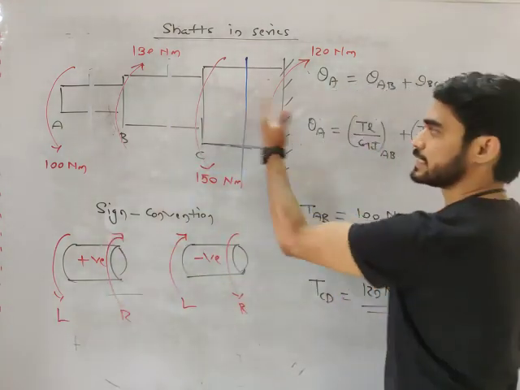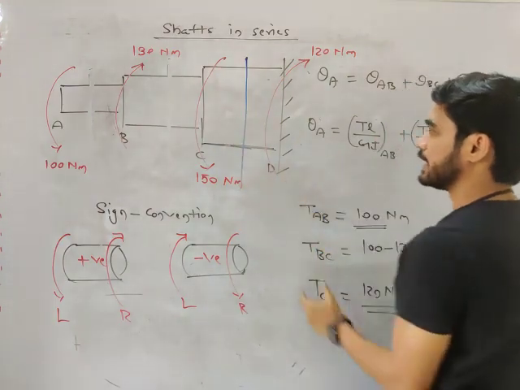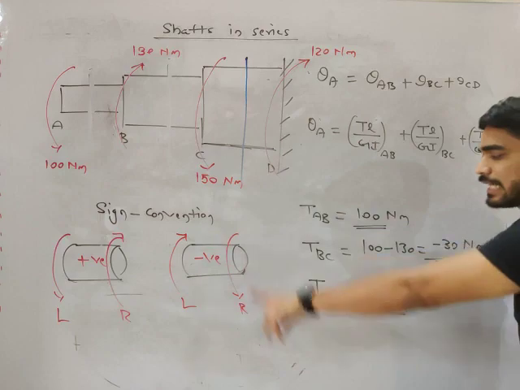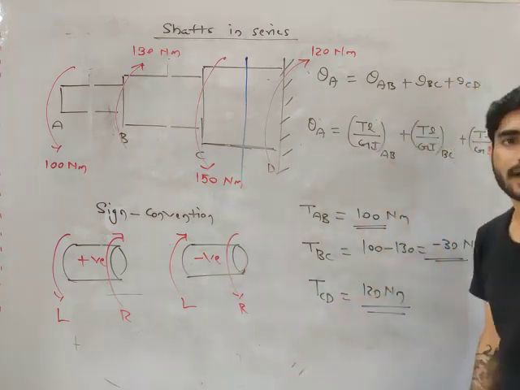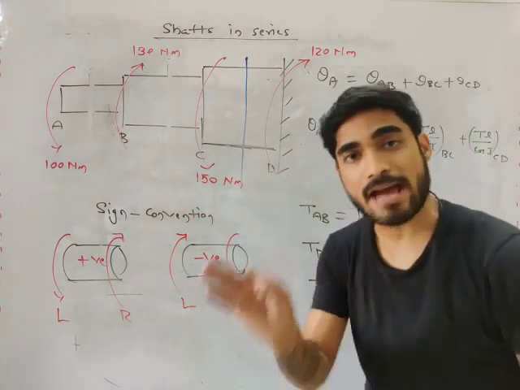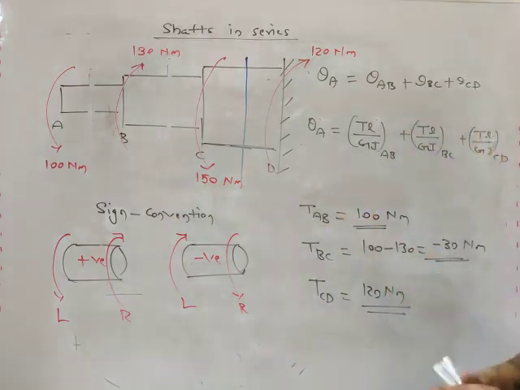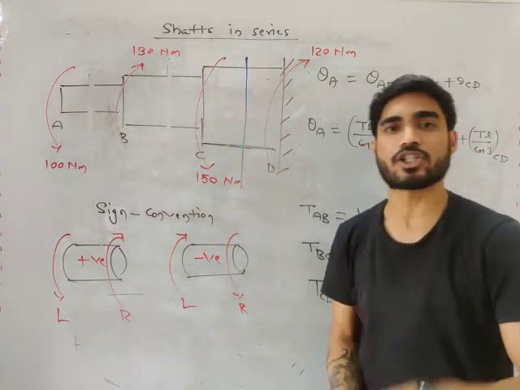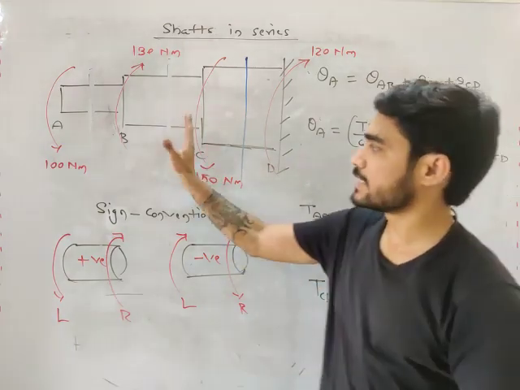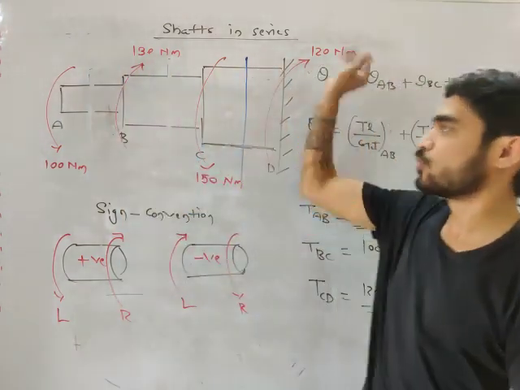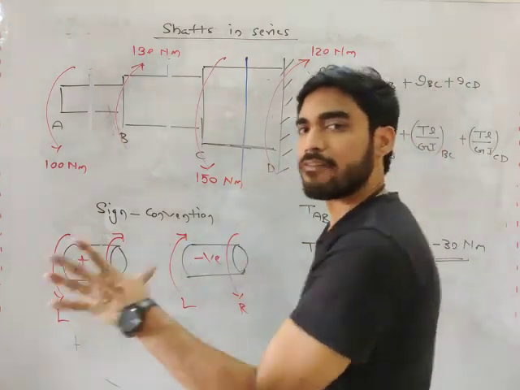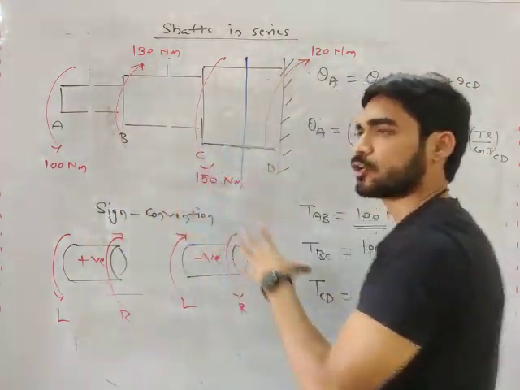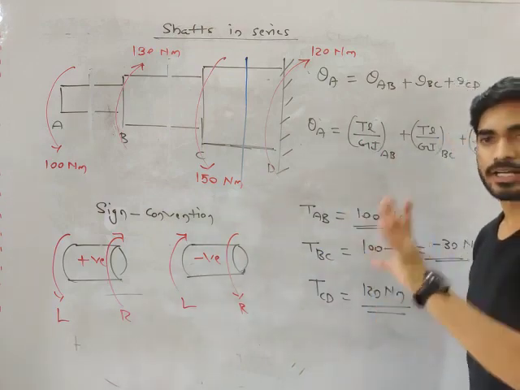When they calculate the torque in CD, some people will put minus 120. So the entire solution will become wrong. So in order to have the correct sign of internal torque, you have to use sign convention. But you will need sign convention only if you are calculating some torque from left and some torque from right. If you are calculating everything from one side, every torque from left, then you don't need sign convention. Okay, so do you understand this?